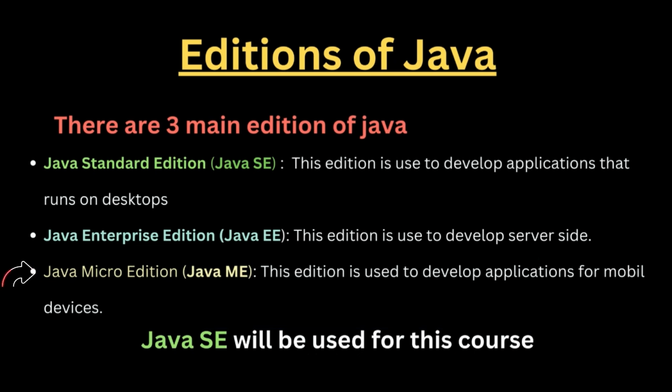This is the one we use to develop applications for mobile devices. Basically, that's what it's used for. And wherever you see Java ME, just know we're talking about the Micro Edition of Java. And Java SE will be used for this course. That's what we're going to be using for this course.